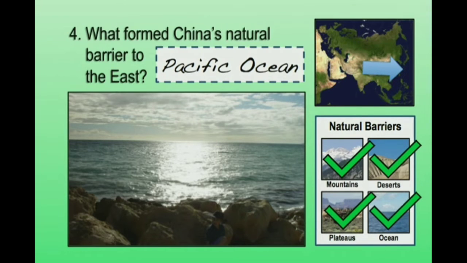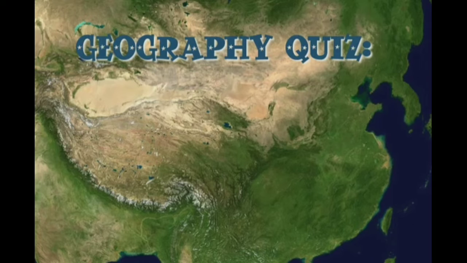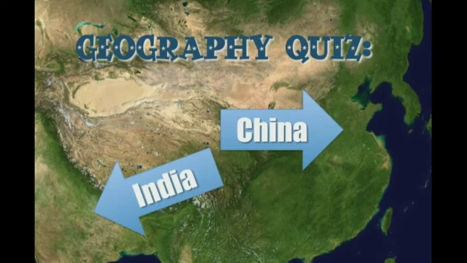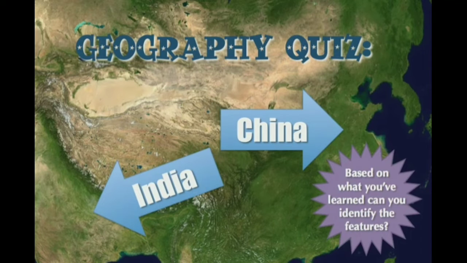All right, so let's pause for a second and look at this from a different perspective. Specifically, what we're doing is looking down on Asia. This is a composite satellite map of Asia. So we've got China over here. Down here in the corner, that's the beginning of the peninsula of India that we see. And what I'd like to do is see if, based on what we have discussed, you can identify these various natural barriers here of China.